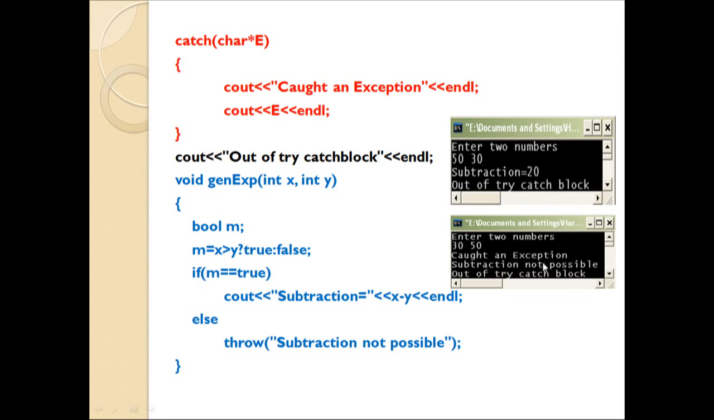As soon as this statement is executed, immediately control will move to the catch block and handle the situation, handle the error. And then after executing this catch block, control will again move out from the catch block, and then this statement will get executed, that is out of try catch block. And that is why we are getting the last statement as out of try catch block.